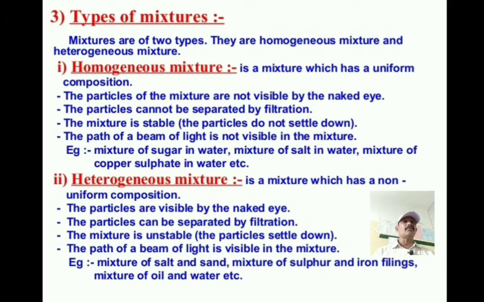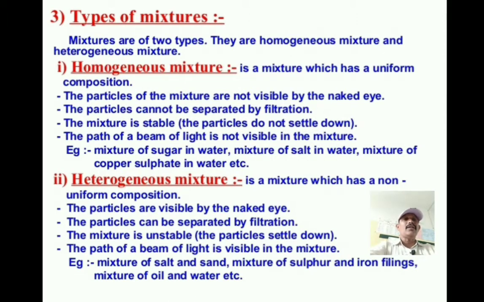A mixture is formed by the combination of two or more substances mixed together. Afterward we classify it into two types, the homogeneous mixture and heterogeneous mixture. First, which mixture will we study here? Homogeneous mixture.